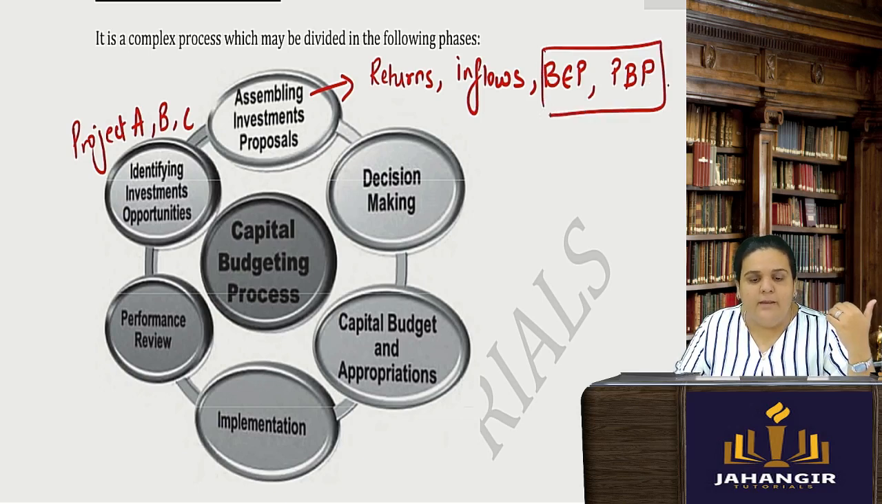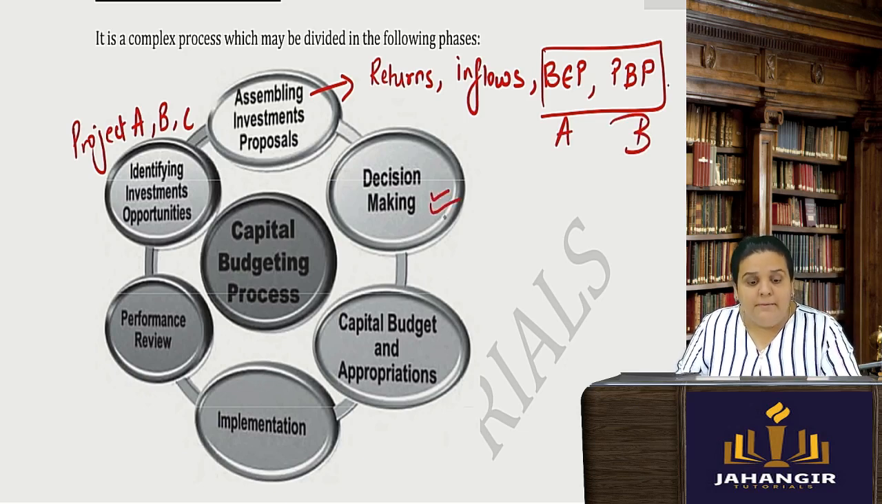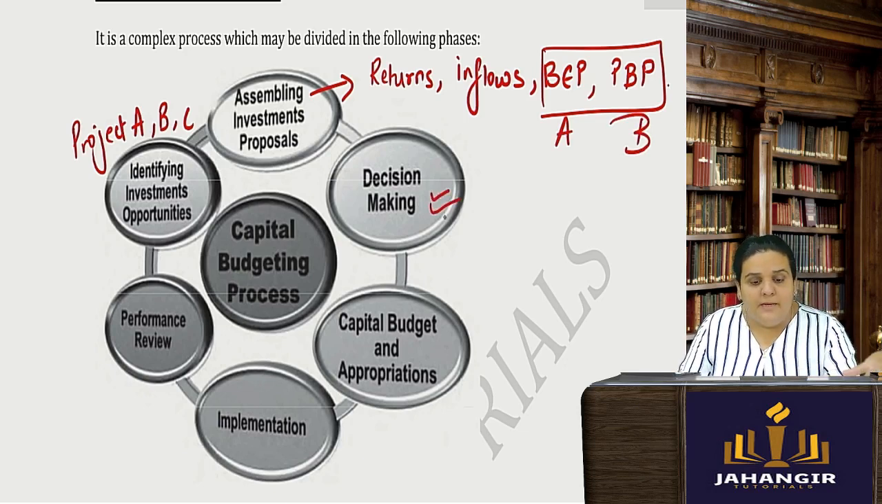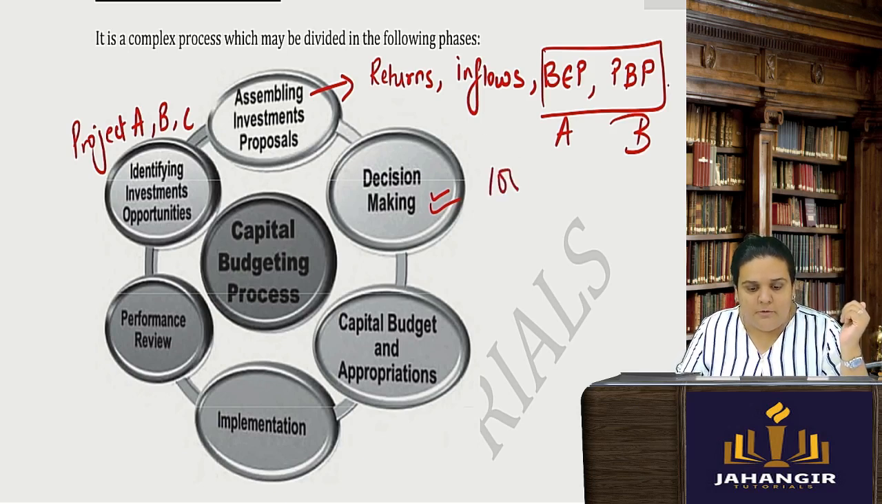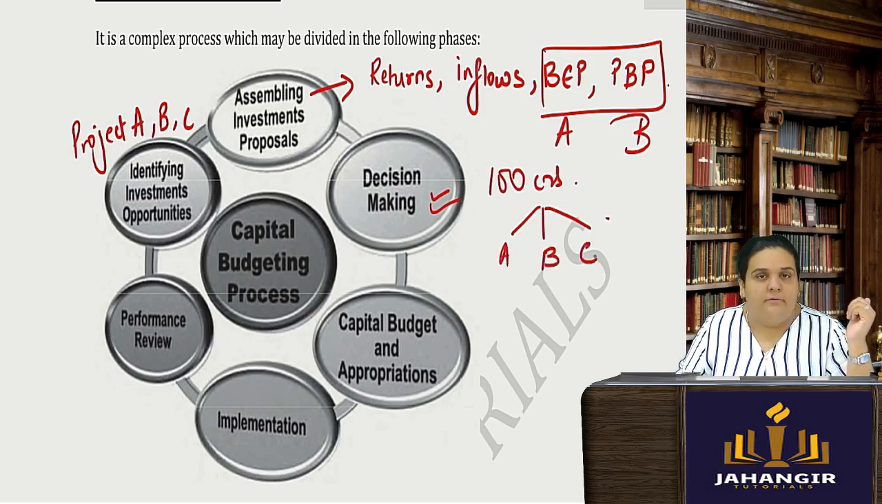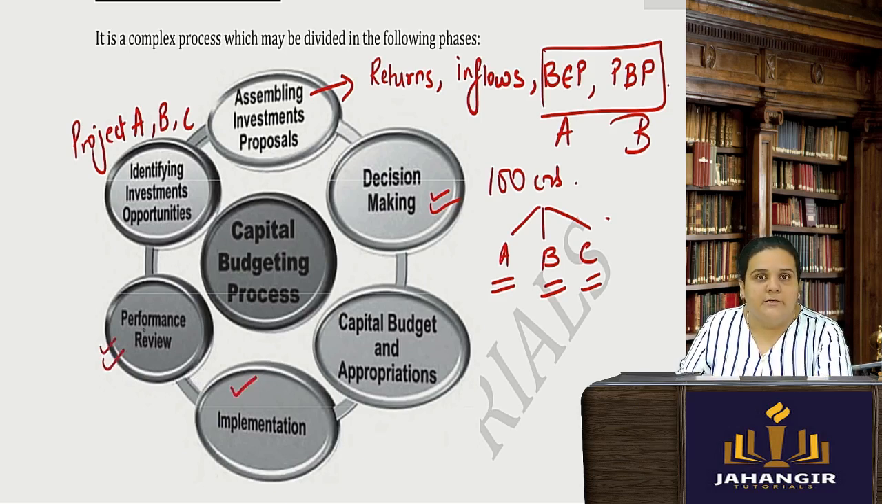Payback period, break even point, one and the same thing. You will assemble these proposals, then you will place them, whether first it should be A, then B, and then C. Then decision making, then capital budget, and you will start appropriating. If your investment is say 100 crores and you are investing in 2-3 projects A, B, C all together, how much of the amount is to be invested in each capital asset. Then you will start implementation and then performance review of each project.